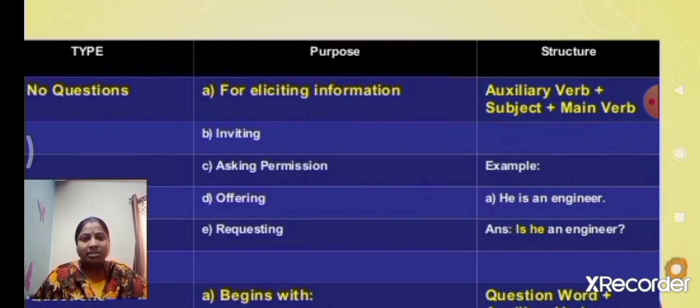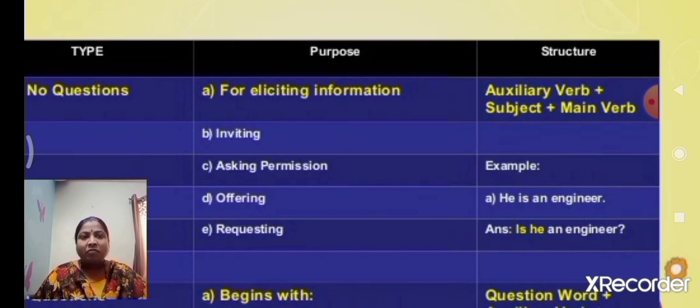Am, is, are, were, was, etc. Auxiliary verb plus subject, which is nothing but noun or pronoun, plus main verb. Do you know children verbs? Main verb. Auxiliary verb plus subject plus main verb.